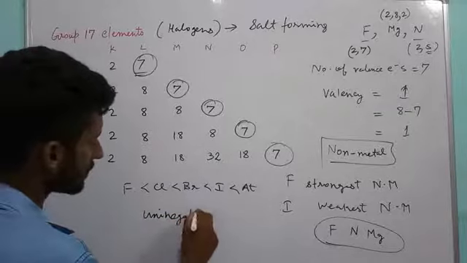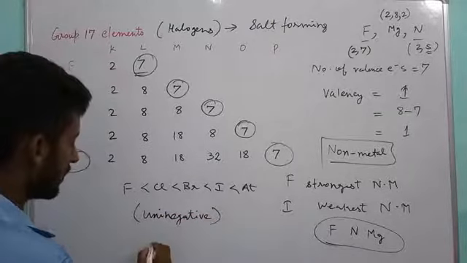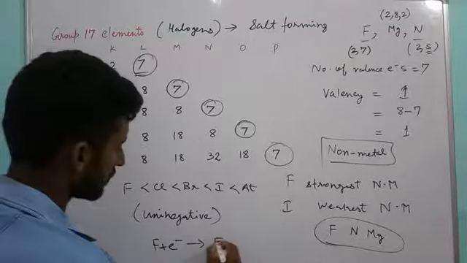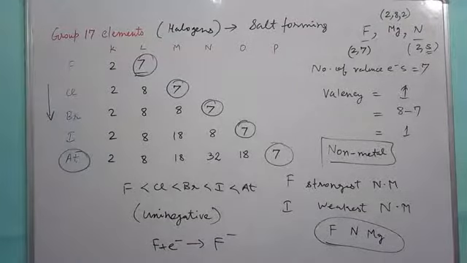Uni-negative ion means they always gain an electron, and on gaining the electron they acquire a negative charge of magnitude 1. So F negative, Cl negative, Br negative, I negative, all these are ions which group 17 elements form.